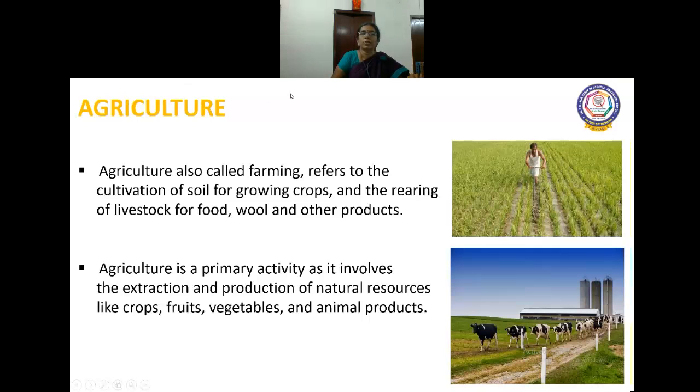So, what is agriculture? It is nothing but farming. What is farming? It refers to the cultivation of soil for growing crops and rearing of cattle for food, wool, and other products. So it is a primary activity. What is primary activity? Extraction of raw materials from the surface of the earth. So extraction and production of natural resources like crops, fruits, vegetables, and animal products.